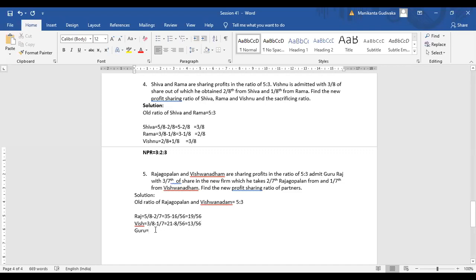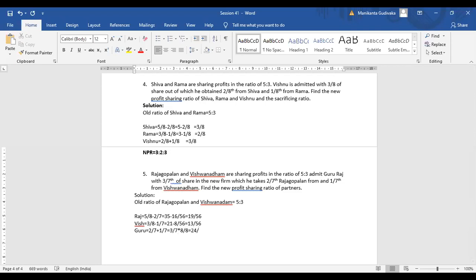Guru is the new partner who is taking 2/7 from Rajgopal and 1/7 from Vishwanathan. So I need to club these two sacrificed shares. So this will be 2/7 plus 1/7. Therefore, this will be 3/7. Just to make all the denominators equal, I will be multiplying and dividing it by 8. Are you guys clear? So that the new denominator is 56 even for Guru. Therefore, 3 eights give me 24.